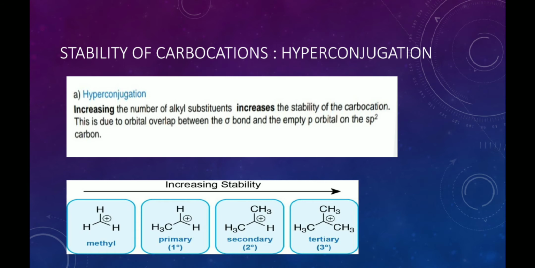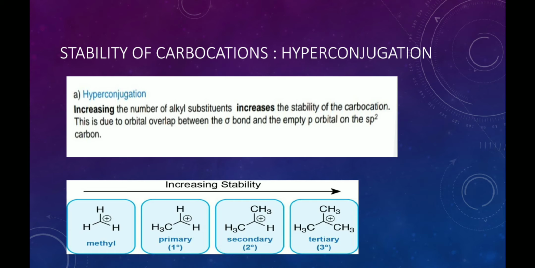Now the second one is hyperconjugation. Here the order of stability of the methyl, ethyl, isopropyl and tertiary butyl carbocations is given. We all know that increasing the number of alkyl substituents increases the stability of the carbocation. This is due to the orbital overlap between the sigma bond and the empty p orbital on the sp2 carbon